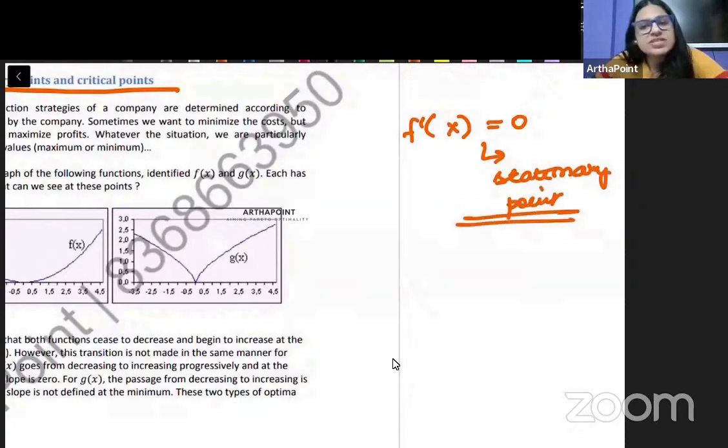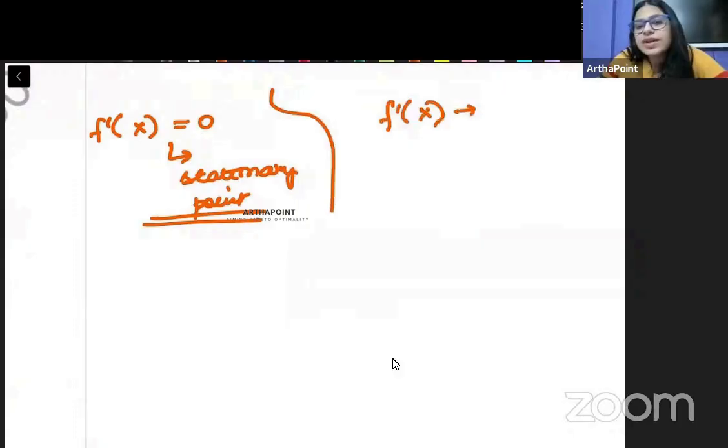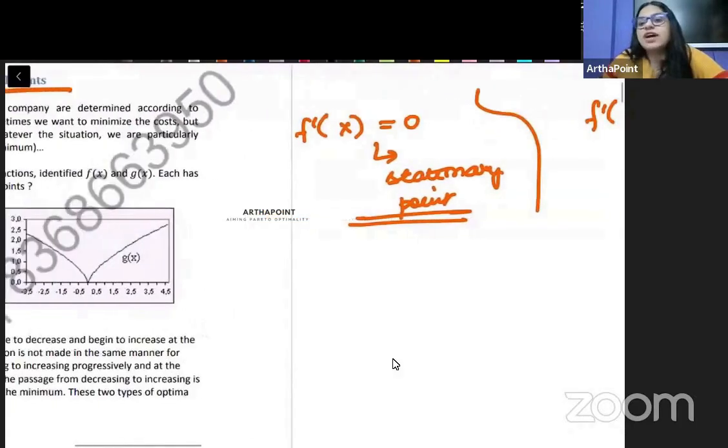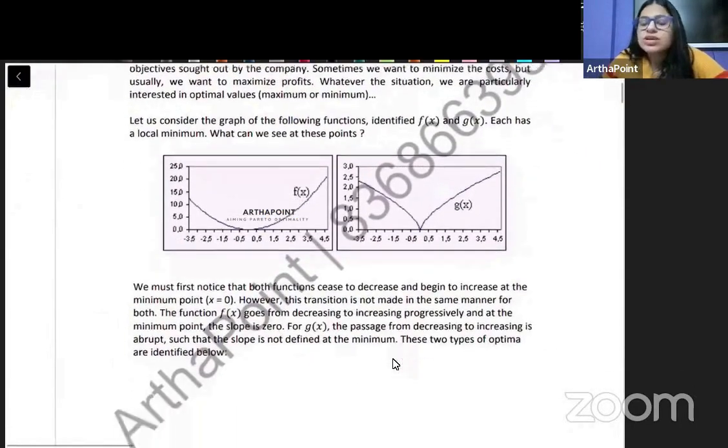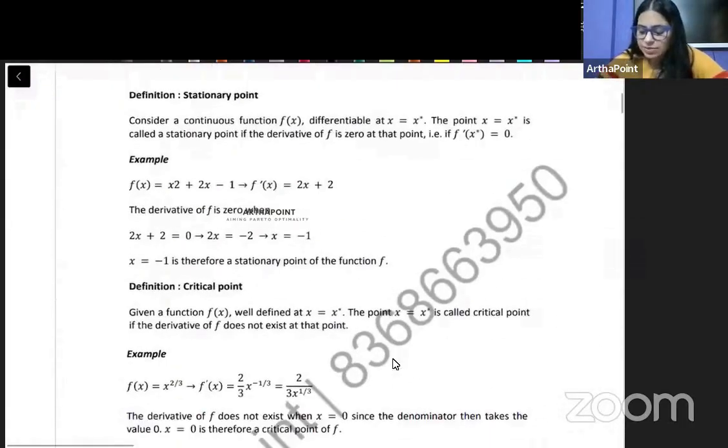But what is a critical point? Sometimes कभी कभी ऐसा होगा that you may not be able to get any x such that f dash x is 0. So if that happens, अगर आपको कोई ऐसा x नहीं मिल रहा such that f dash x is 0, then it will be called as a critical point. तो एक बारी example देख लेते हैं.